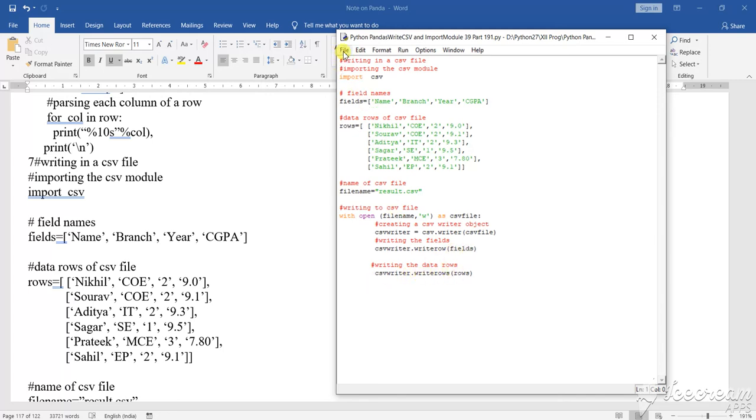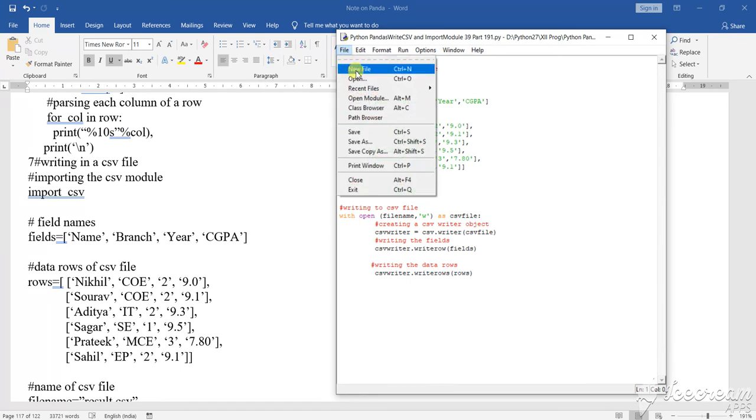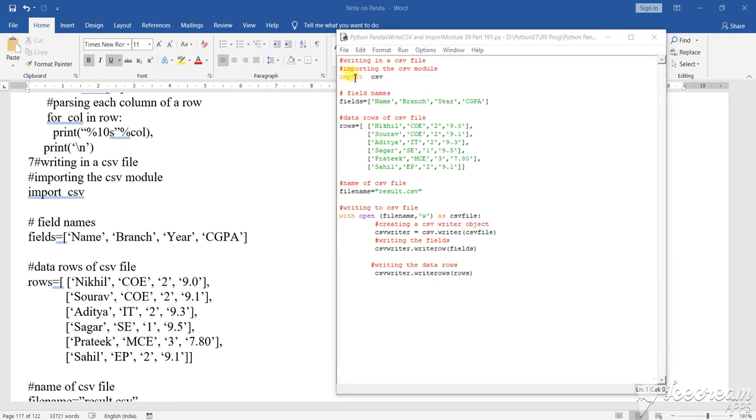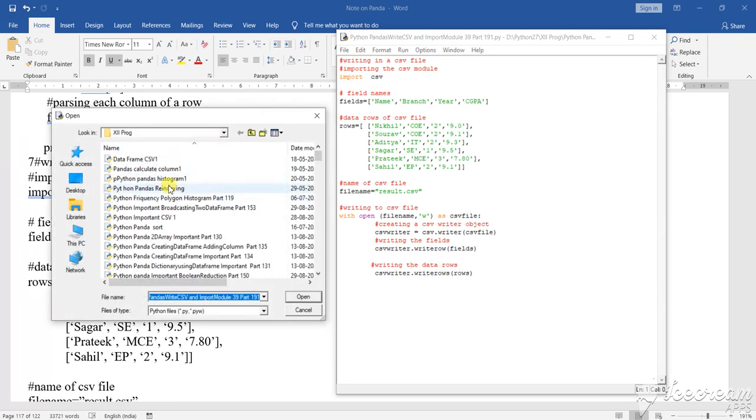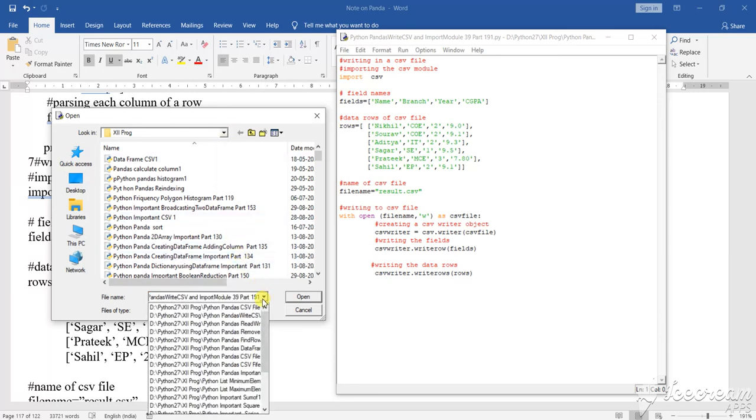Whether this file is there or not, let us check it out. You know how to check. Click on open. This is my working folder, or working area. In this area I want to see the files, all the files that are there.